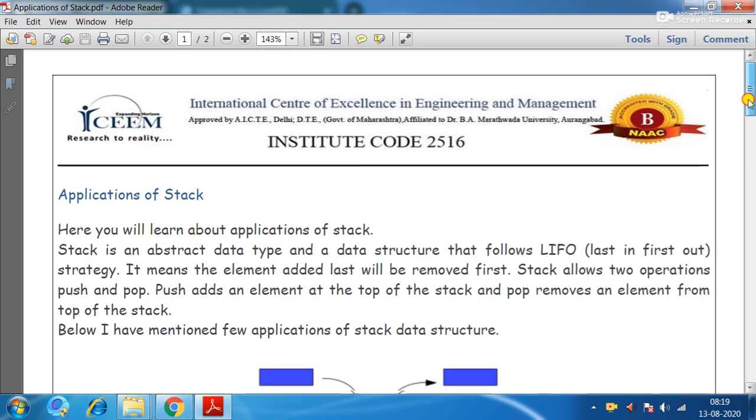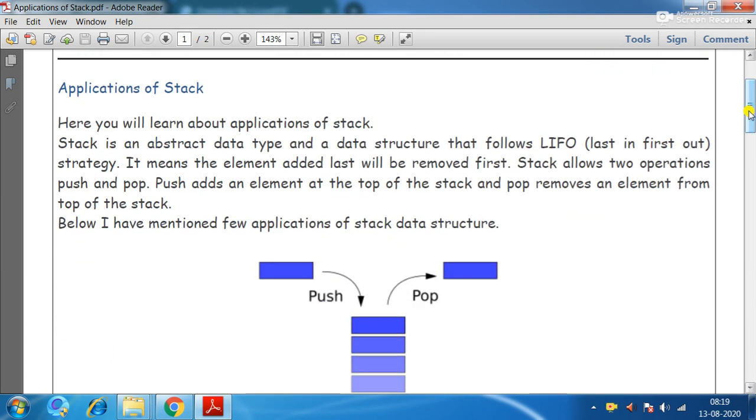In our last videos we have discussed stack data structure, the definition of stack and the operations of stack. We discussed what a stack is, what the basic principles of stack are, what different operations can be performed on the stack, and we have seen different algorithms for performing those operations. As we have seen, stack comes under the category of